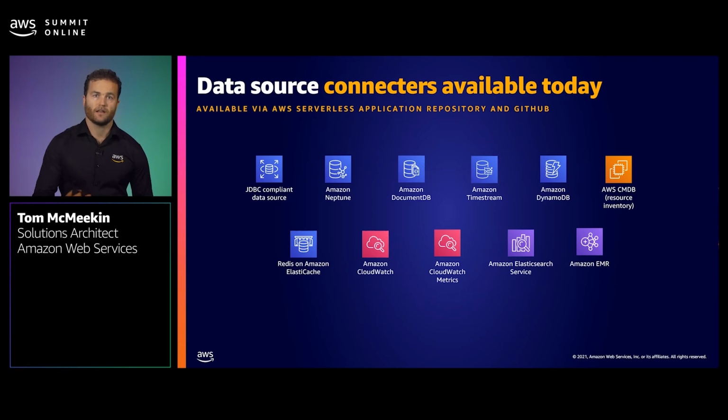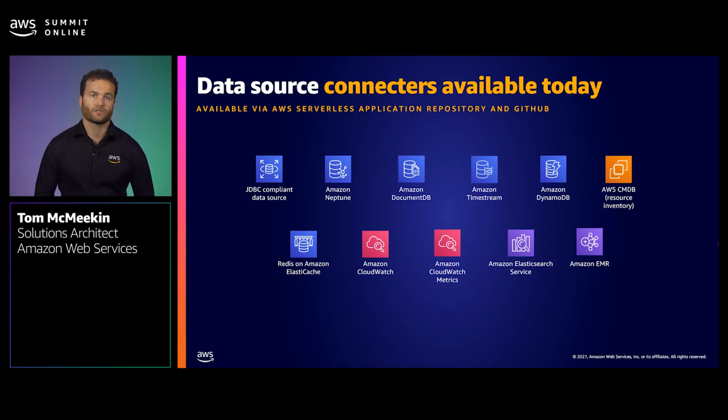In addition to the connectors for the purpose-built database services, AWS also provides a CMDB connector. Now this connector enables you to query your provisioned AWS resources using SQL. So for example, you can use this connector to query EC2 to describe your EC2 instances, security groups, and VPCs using a SQL query.